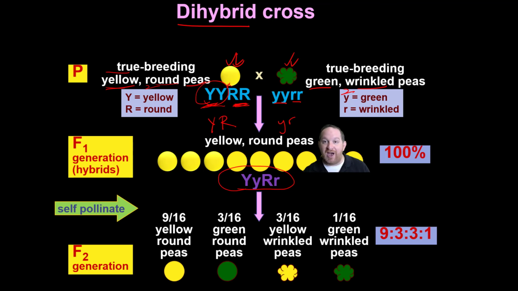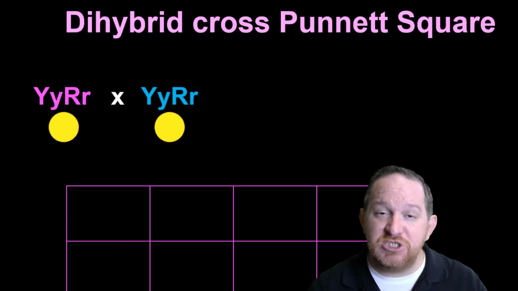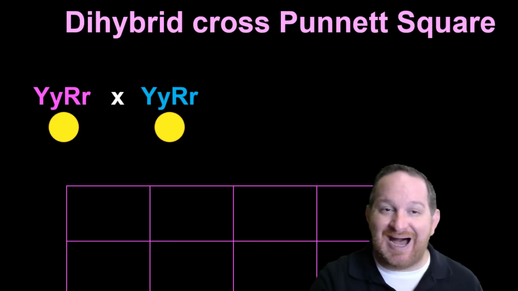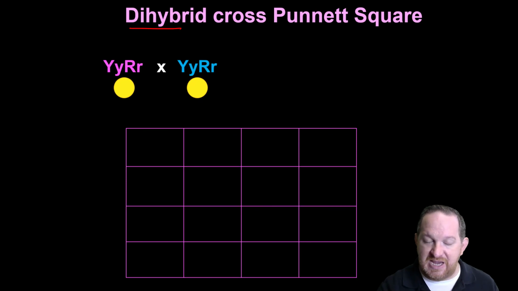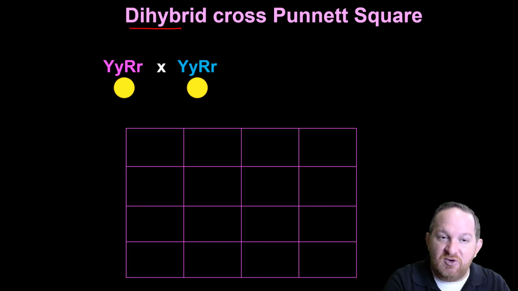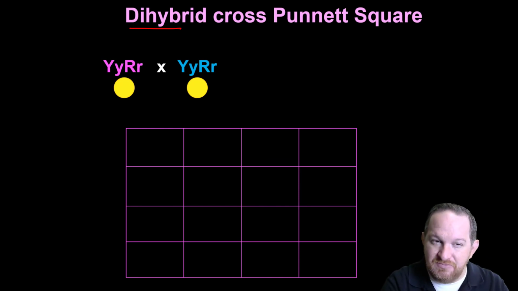Now I'm going to show you how the actual cross works and how we got these results. So when you're doing a dihybrid cross, you got to do a 4x4 little table here. Okay, so 16 total. The hardest part for many people is figuring out, when we're doing this cross, what are the actual alleles that each parent could give.